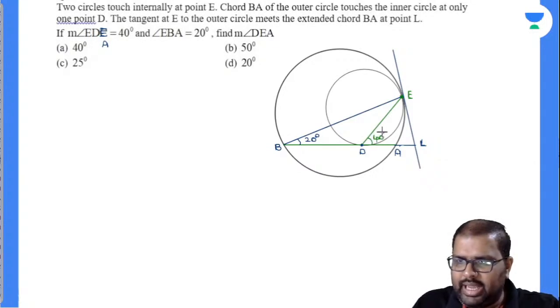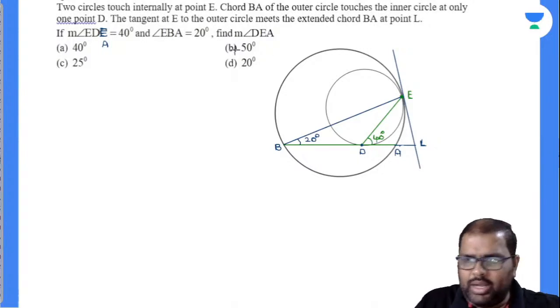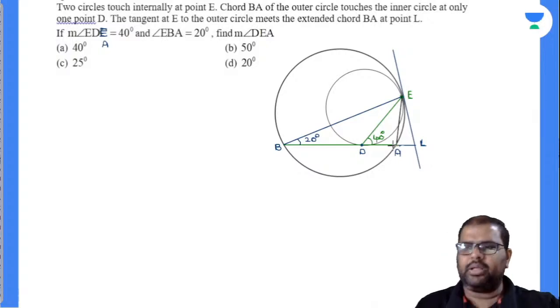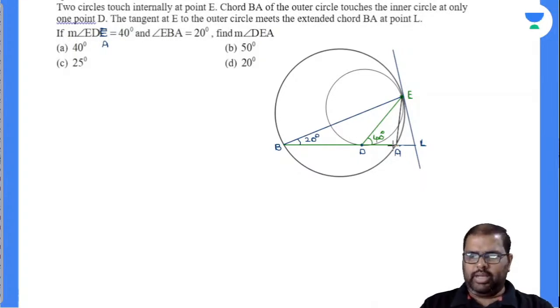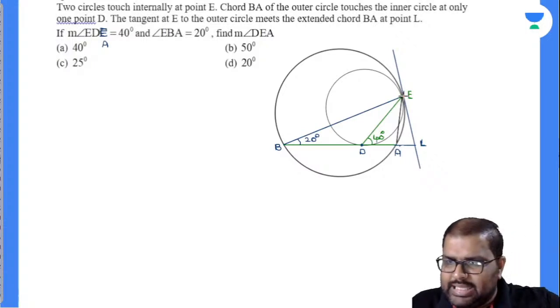Triangle DEA. I'll draw a line segment from E to A. So, how can I prove this? Now, observe one point. E is an external point.